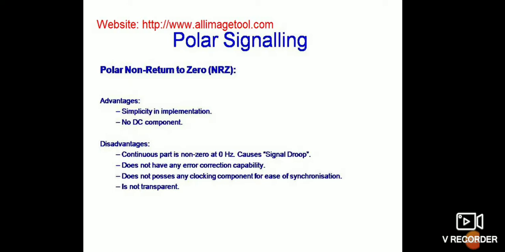Advantage: simplicity in implementation. Disadvantage: DC component, continuous part non-zero at 0 Hz, has signal droop, does not have any error correction capability, does not possess any clocking component for ease of synchronization, is not transparent.